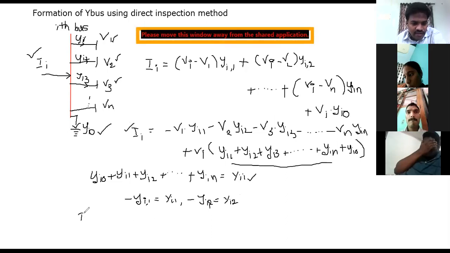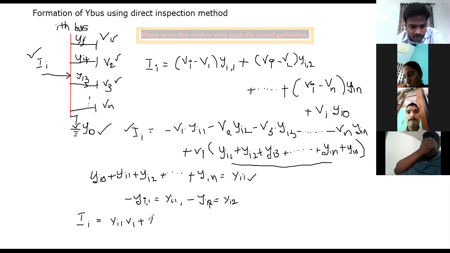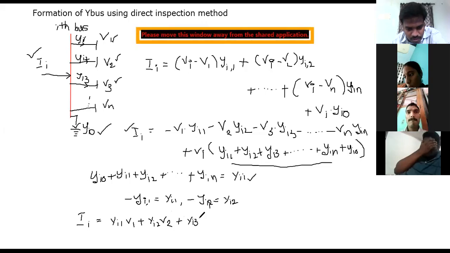I will get Ii is equal to capital Yi1 into V1 plus capital Yi2 into V2, and capital Yi3 and so on, up to the last one.